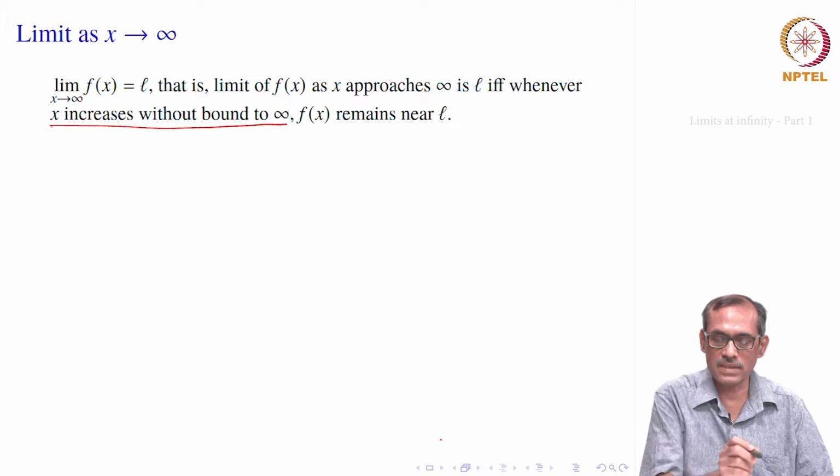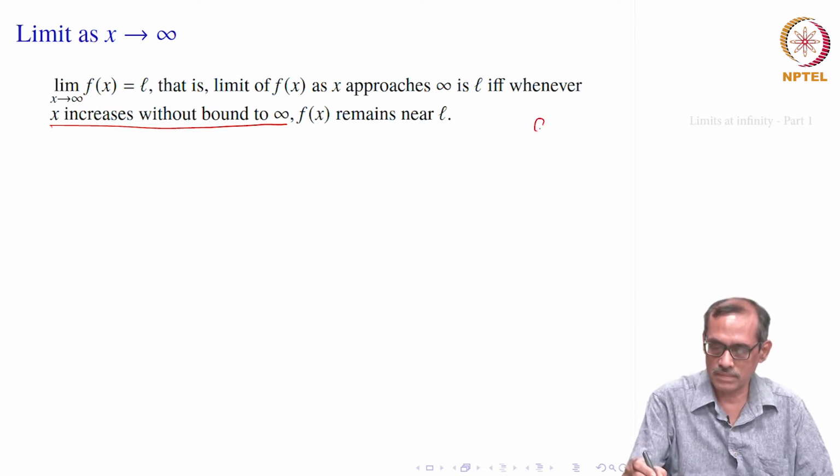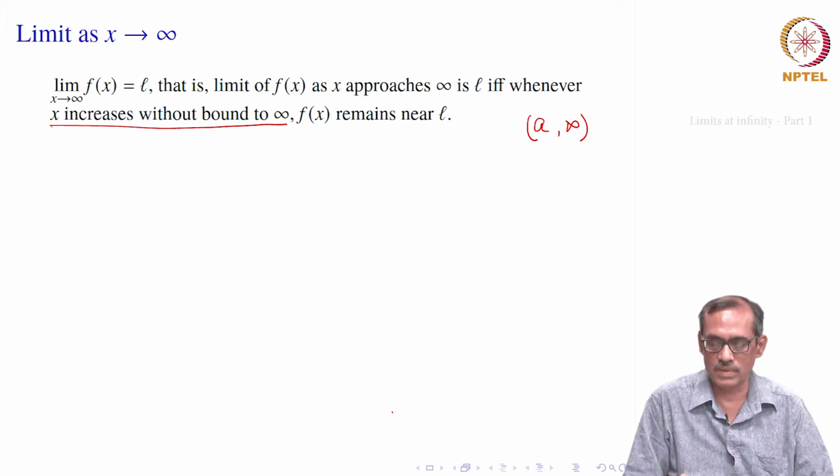It would mean that x increases without bound. So, that means we will be concerned about points which are to the right of any real number, so to say. So, any neighborhood of infinity will be in the form a to infinity, where a is any real number and we take the open interval, that means all numbers greater than a. So, that is how we will be thinking about a neighborhood of infinity.